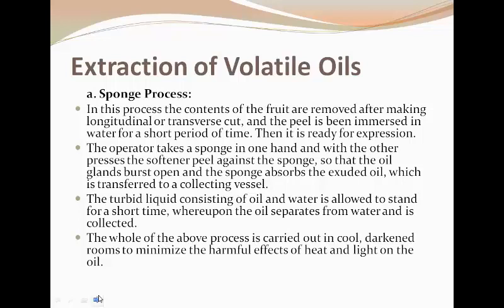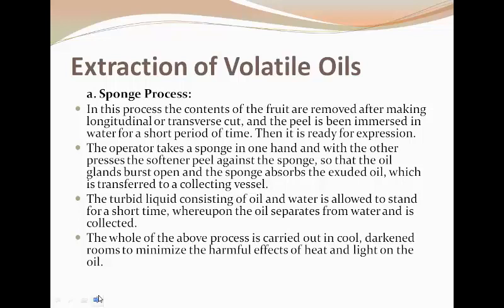After that, it is ready for extraction of the essential oil. The operator, having the sponge in one hand and applying pressure with the other, can easily take up the water that is absorbed in the peel along with the oil.